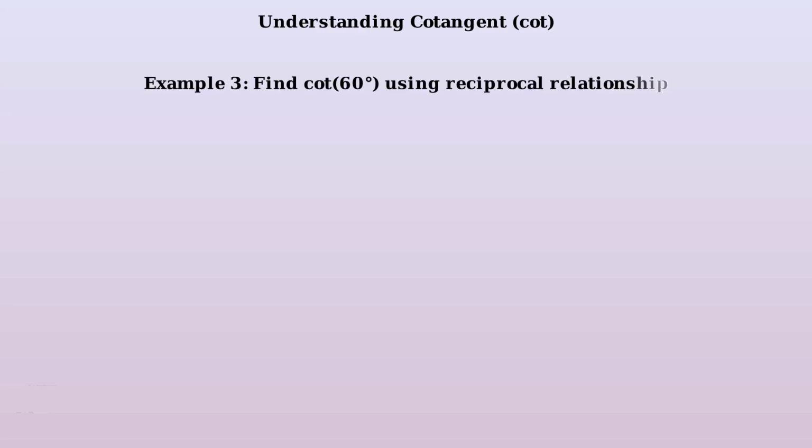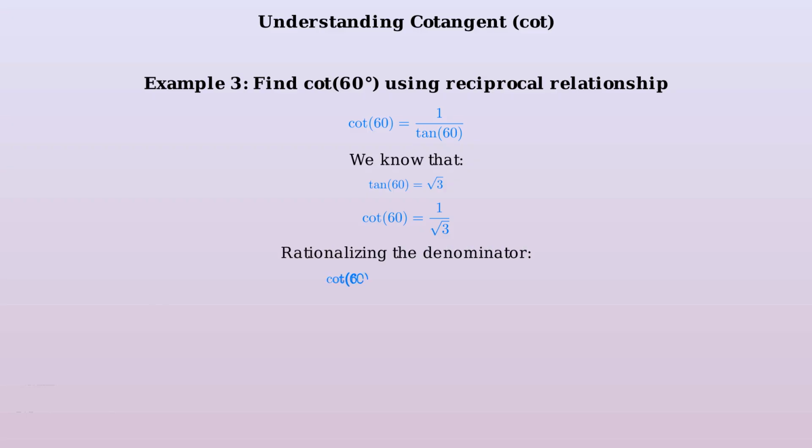For our third example, let's find cotangent of 60 degrees using the reciprocal relationship with tangent. We use the reciprocal relationship, cotangent of 60 degrees equals 1 divided by tangent of 60 degrees. We know that tangent of 60 degrees equals square root of 3. Substituting this value, we get cotangent of 60 degrees equals 1 divided by square root of 3. To rationalize the denominator, we multiply both numerator and denominator by square root of 3. This gives us square root of 3 over 3.